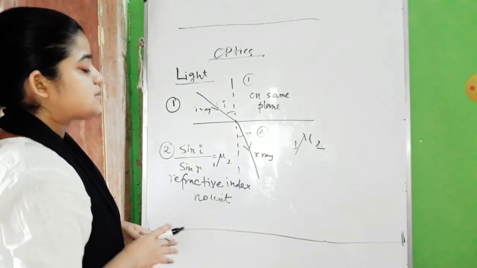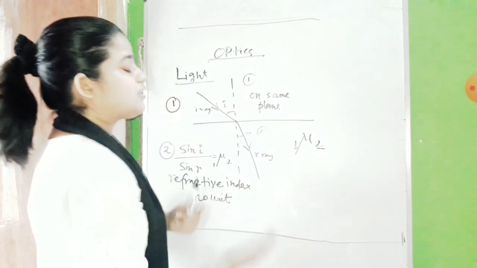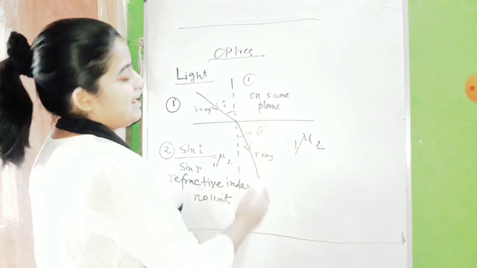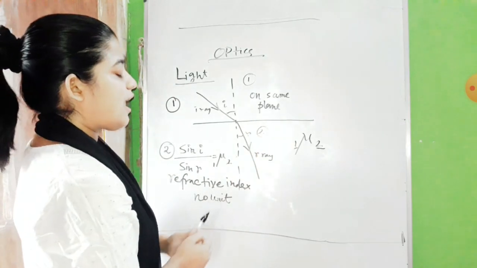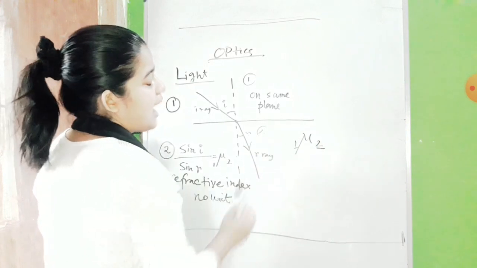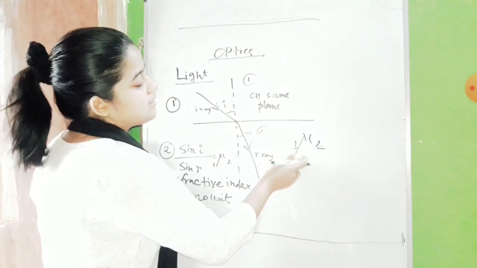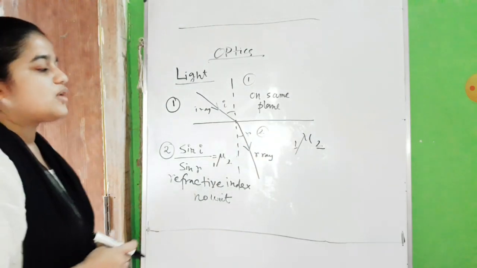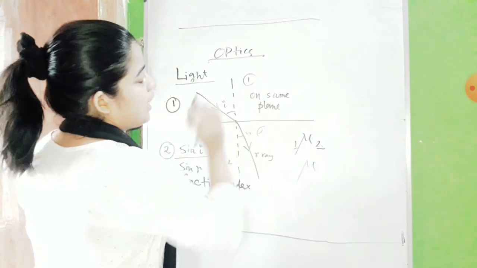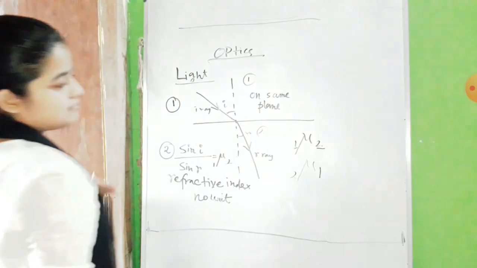The medium whose refractive index we are finding, we write on the right side, and the medium with respect to which we are finding it, we keep on the left side. So we wrote medium 2 on the right side, and medium 1 on the left side. Do you understand? Like that, if you are going to find the refractive index of medium 1 with respect to medium 2, you should write it like this. Understood?